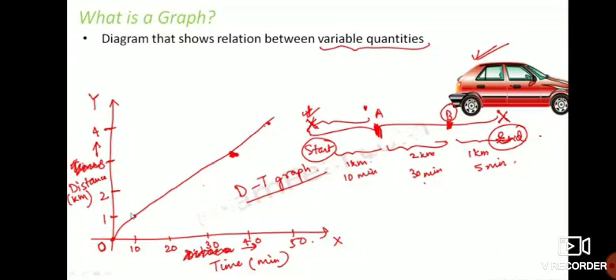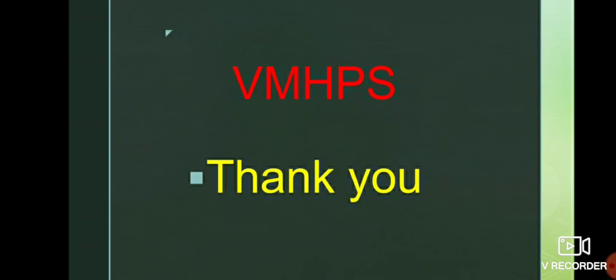And the third question is, list out the different types of motion. So these are the three questions for your today's homework. You should compulsorily write the answers for these three questions. Okay, thank you, students.